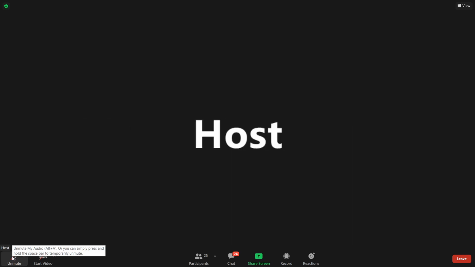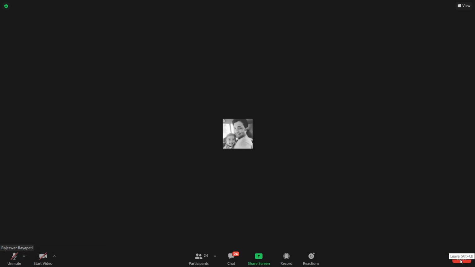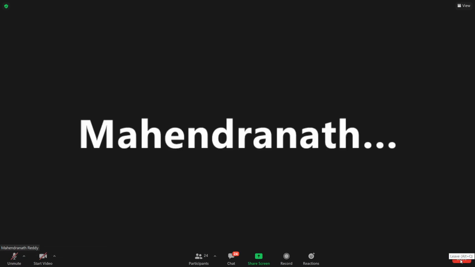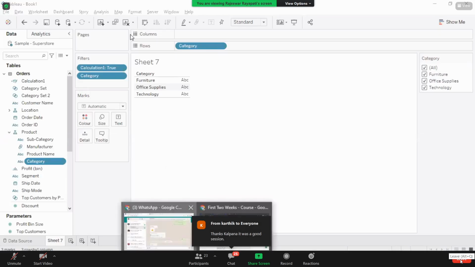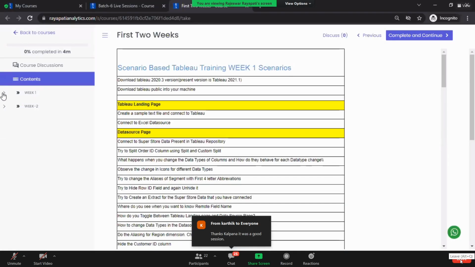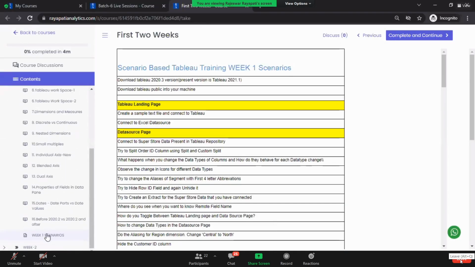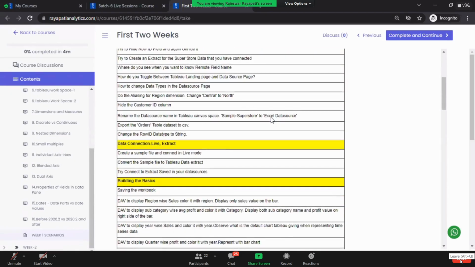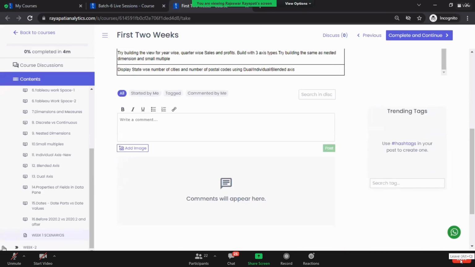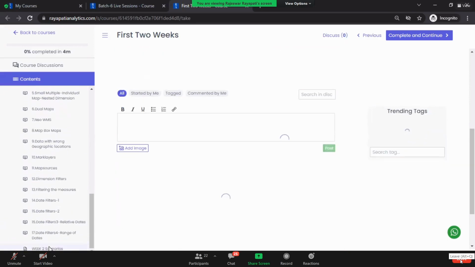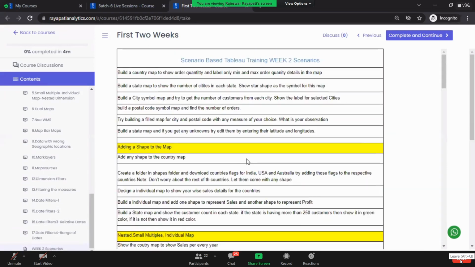Rajeshwar, can you help? What drive link? Like the scenarios where we can go and check. Scenarios, I just showed you right here. Let me share my screen. In the account when you create it, here, if you see the week one recordings, in the last week one recordings you can see these scenarios. These are all the scenarios, the same as that are present there. And also week two scenarios are present in here. Okay. Fine. Thank you.